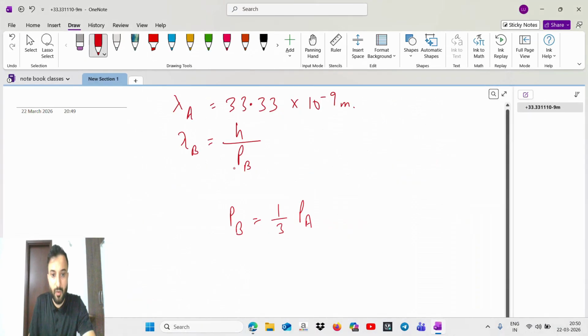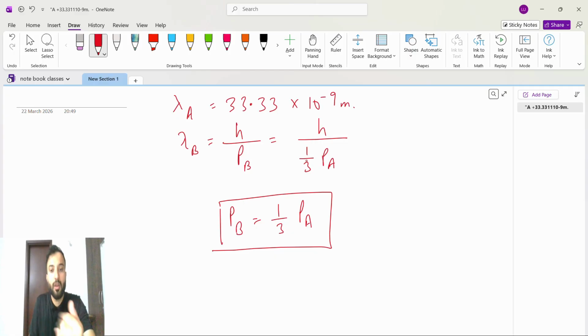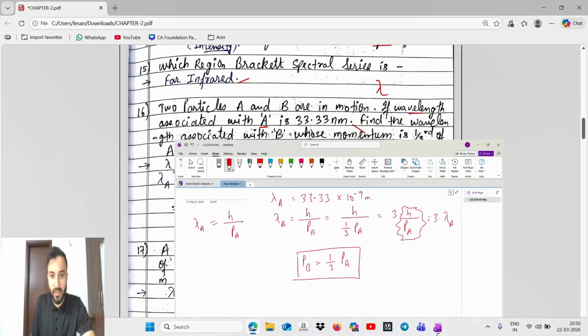So the momentum of B is one third of the momentum of A. Here we will write h divided by one third of the momentum of A. One third goes reciprocal, which means 3 into h by PA. And h by PA is nothing but the wavelength of A, h by the momentum of A. So here we will write 3 into the wavelength of A. Till here you understand? Yes sir. So see here.